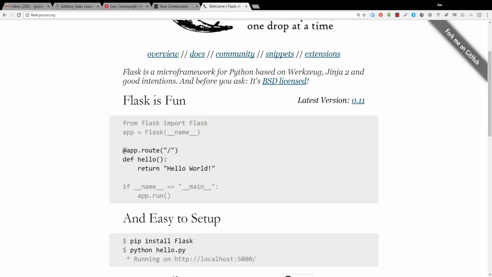called Flask. Flask is a micro framework. What does that mean? It means you don't need a whole lot of code to get going with your web application. So I've given you kind of a little bit. Now let's step back and take a look at the big picture. What is a web application?